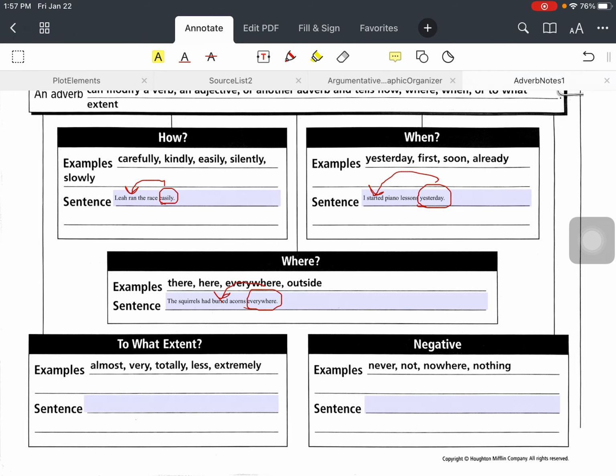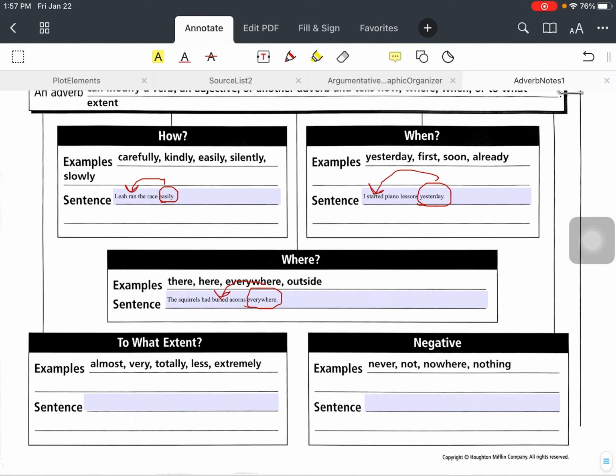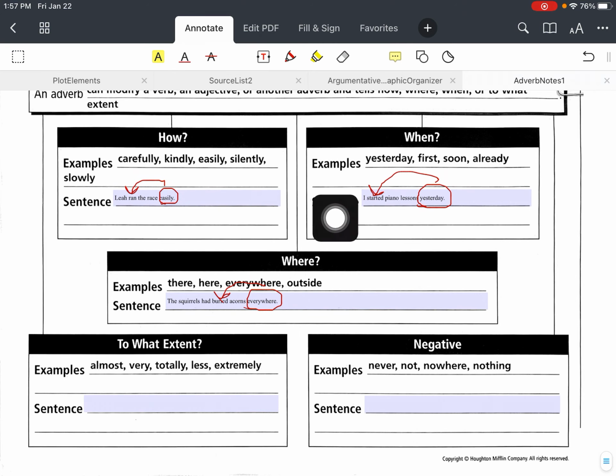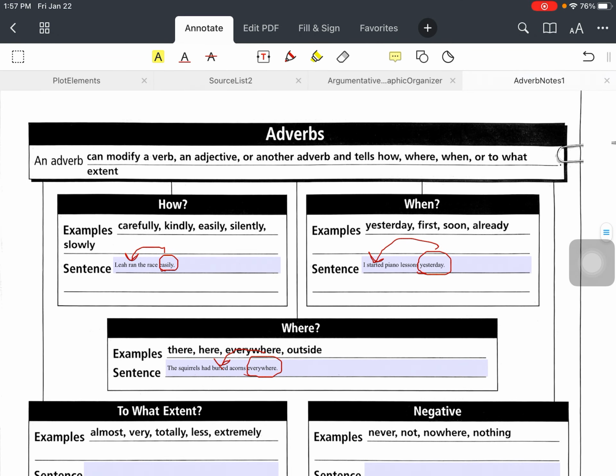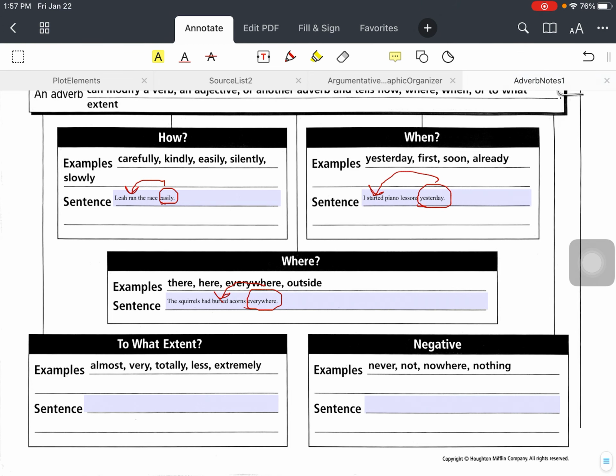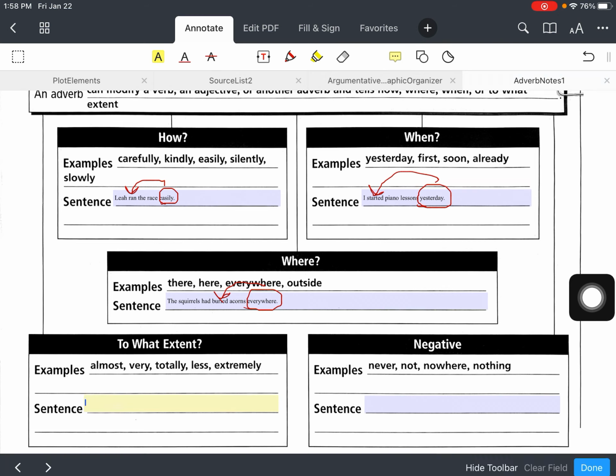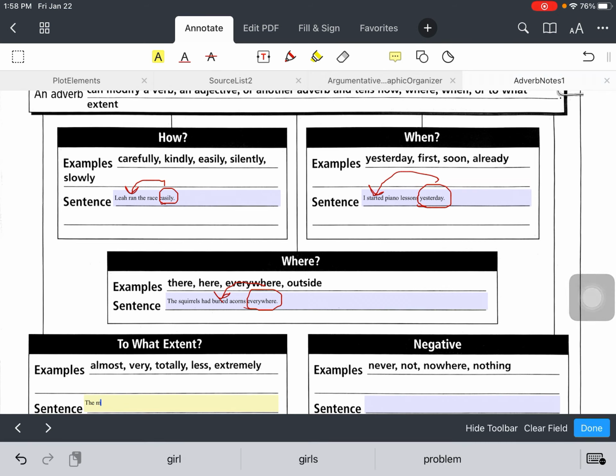Now, the to what extent is where things get a little trickier because all of these modify verbs, but when we talk about to what extent, these adverbs can really modify anything. So they can be modifying those adjectives, they could be modifying the other adverbs, so you have to be careful. The examples I give you are almost, very, totally, less, and extremely. And the example I'm going to give you is, the milk carton is almost empty.